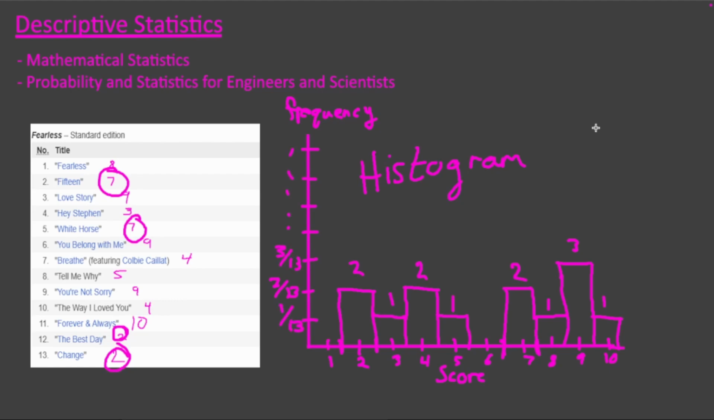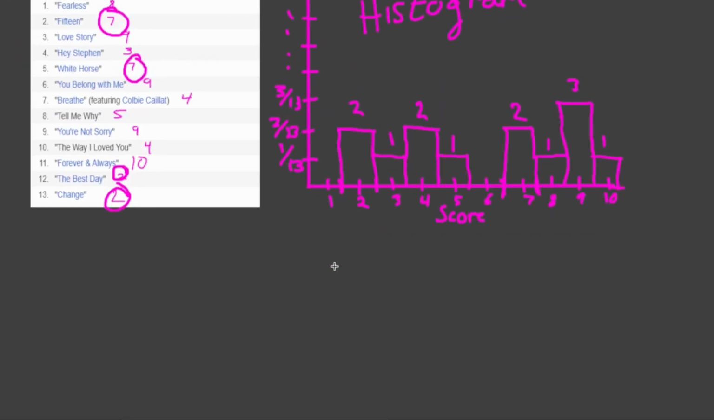But even still, this is a lot for a person to take in. If they're just asking me, hey, Joe, what did you think of the Fearless album by Taylor Swift? I wouldn't want to give them this whole fucking histogram because, well, this is a lot. So we should distill it even more. And there are 3 very common descriptive statistics that we often use.